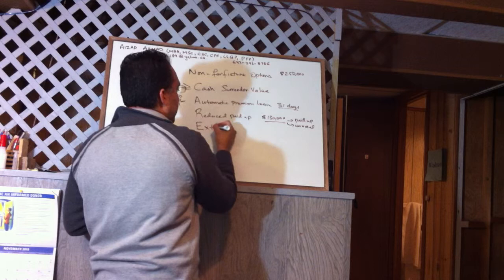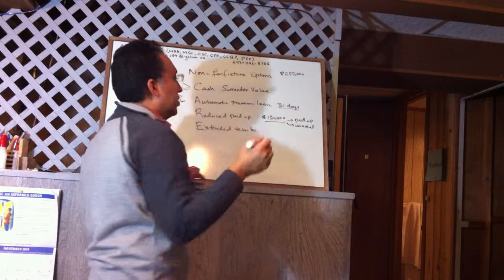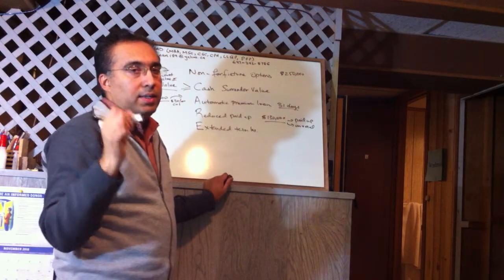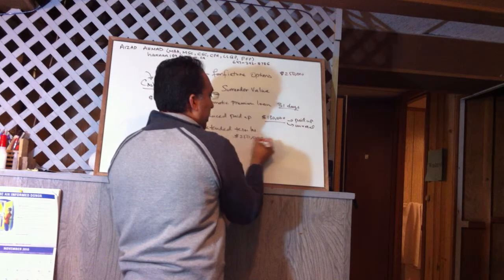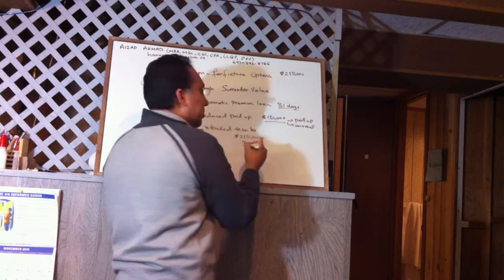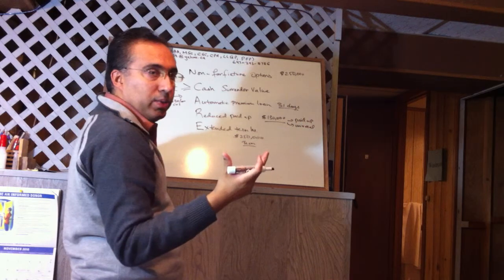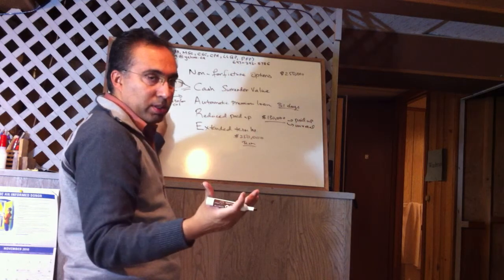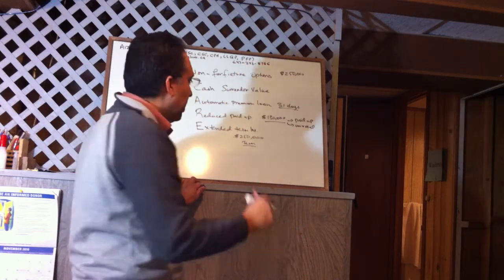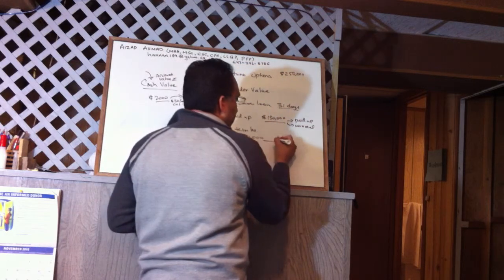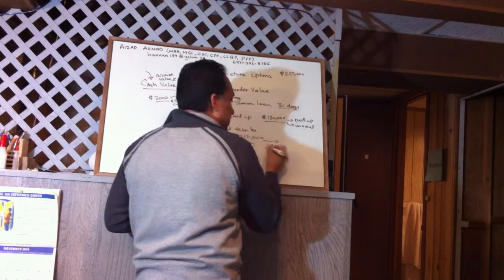The last is extended term insurance. With extended term insurance, the company says, okay, this is a $250,000 whole life or universal life policy. Now we're converting it to a term policy. We are going to buy a term policy with your existing cash value. If there's $2,000 there, they'll say, okay, with $2,000, this is your age, this is your situation, we are going to buy a term policy for you. This will go on, for example, maybe 15 years. So it's a term policy now.